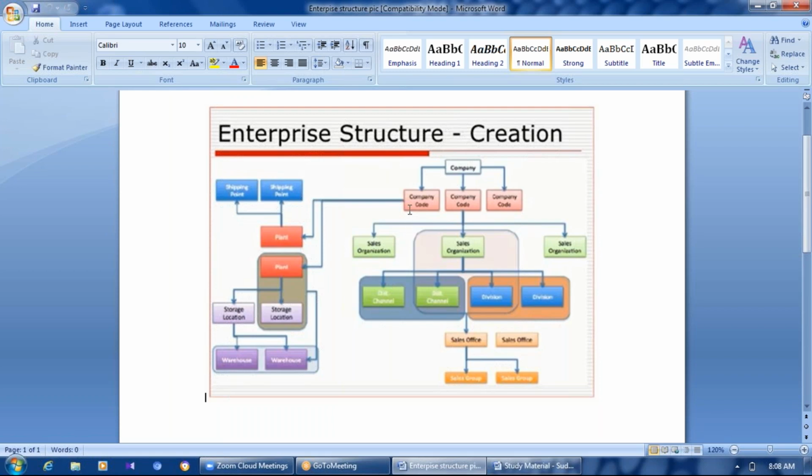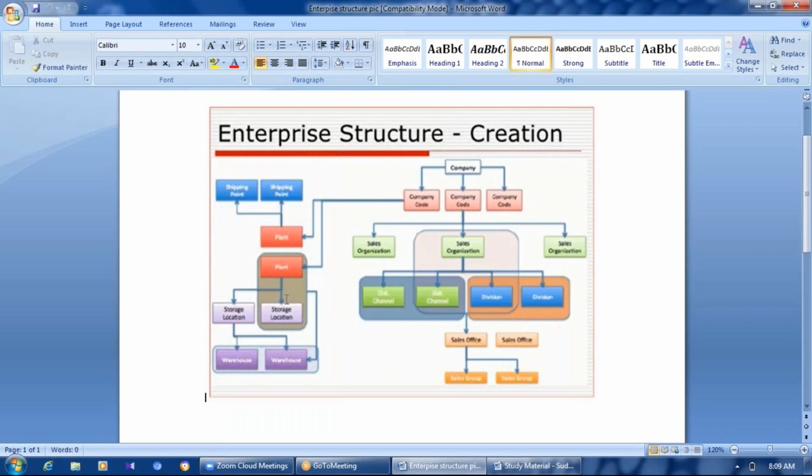Now we'll discuss the other individual objects. Those are the responsibility of the MM consultant in real time. We have a plant here. What is a plant? We all know this. Plant means where the finished goods would be ready, where we procure or manufacture using some raw material, or plant people will come up with some finished goods. That place we call a plant.